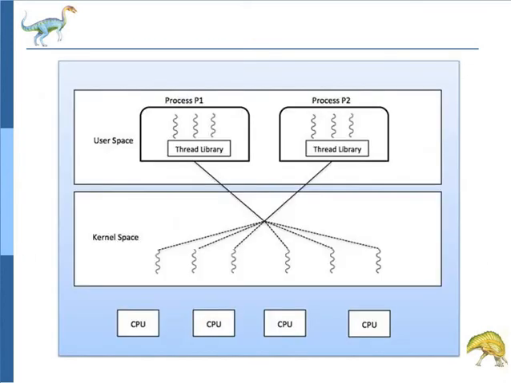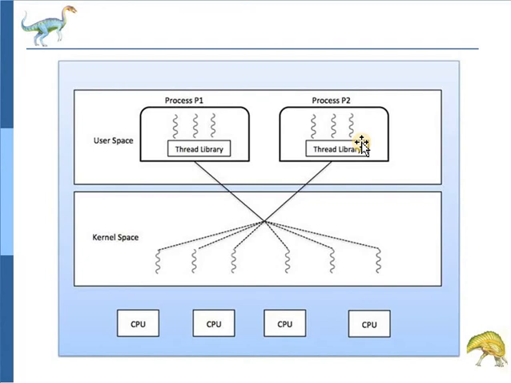See this figure? In this figure, 6 user level threads are mapped to 6 kernel level threads. See the mapping here. User level threads multiplex with the kernel level threads.